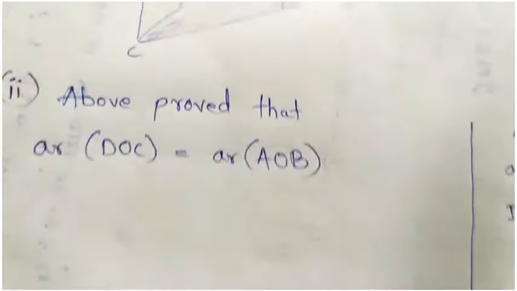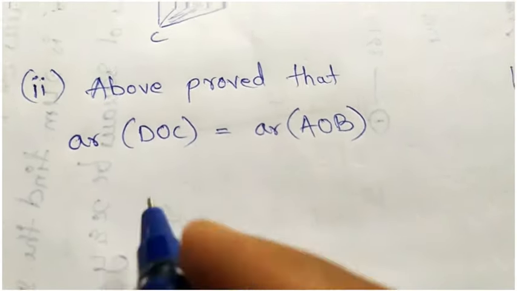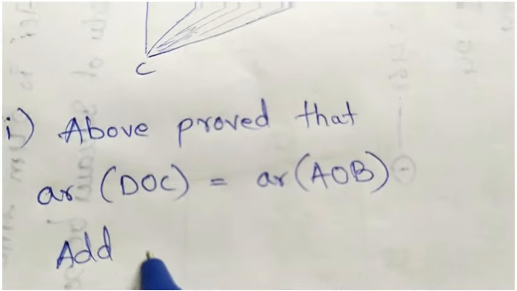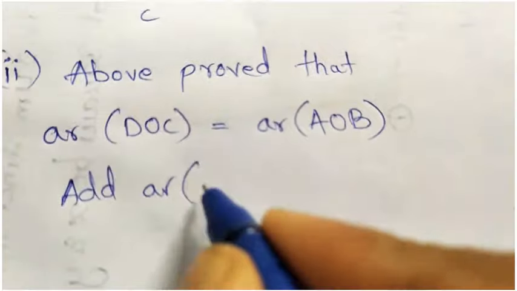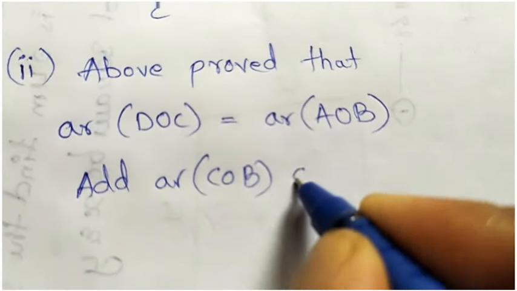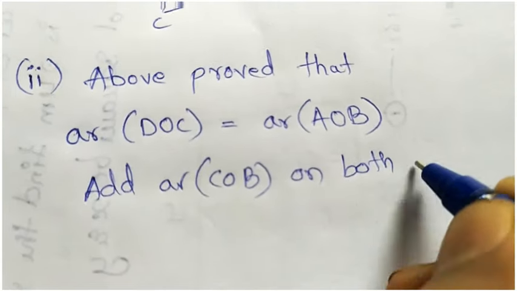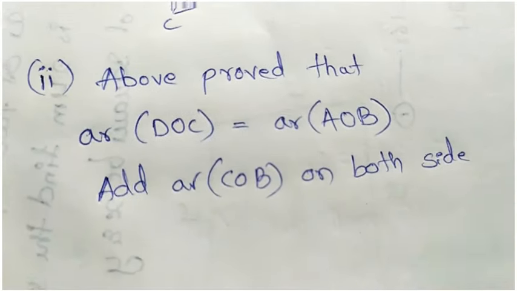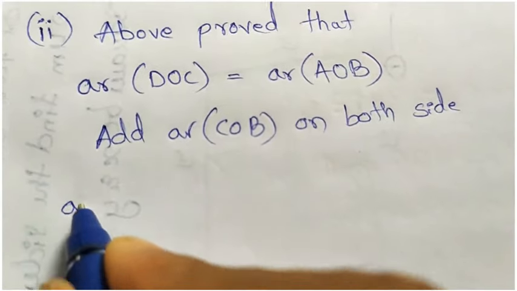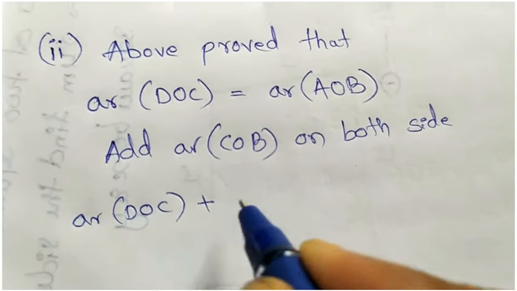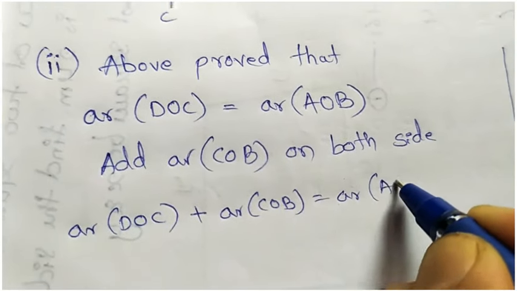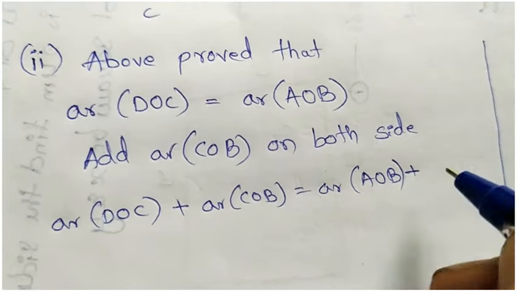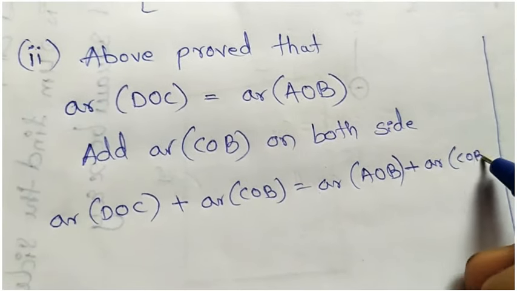So how to write that? Like this. First you take from the above proof that DOC equal to AOB. Now add the area of the shaded part, which is COB, on both sides. Adding, area of DOC plus area of COB equal to area of AOB plus area of COB.